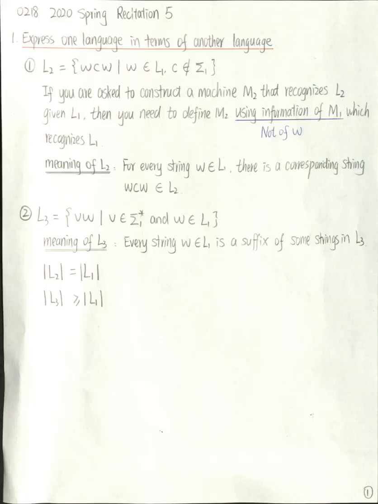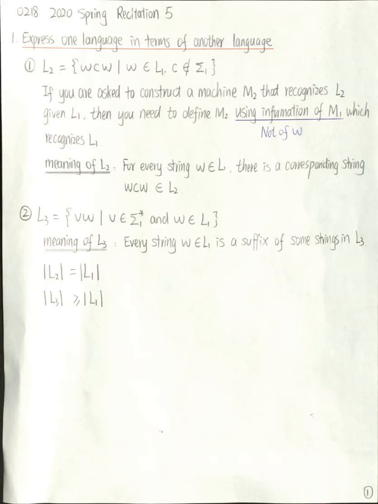If you are asked to construct a machine M2 that recognizes L2, given this language L1, then you need to define this M2 using information of M1. This M1 recognizes L1. You should not use the information of W to construct your machine M2 because this L1 can be an infinite set.